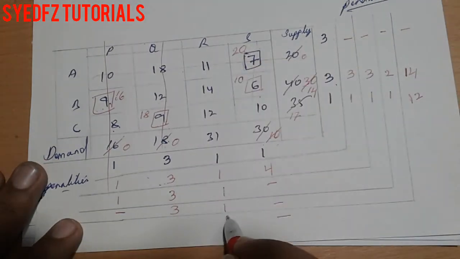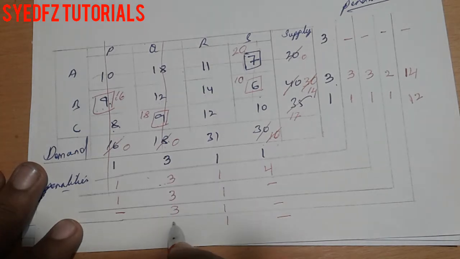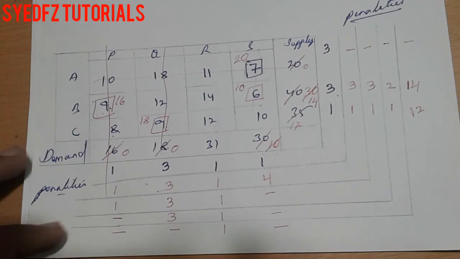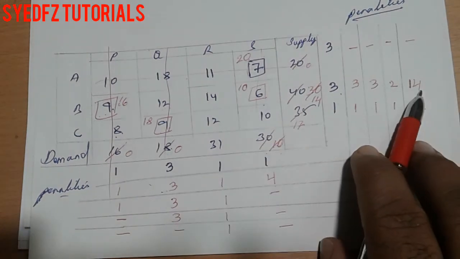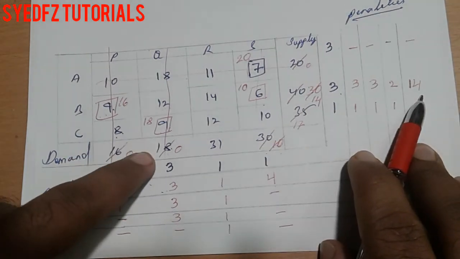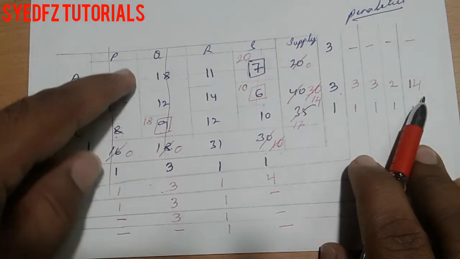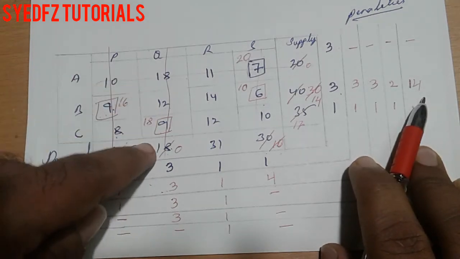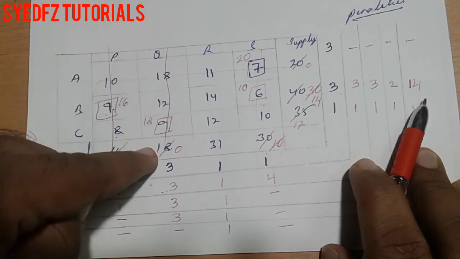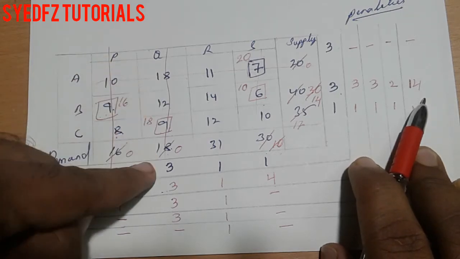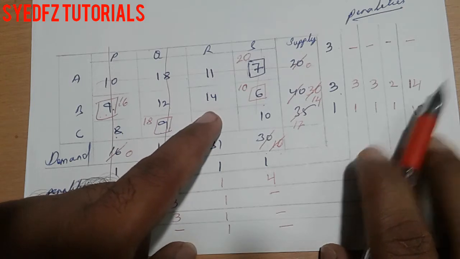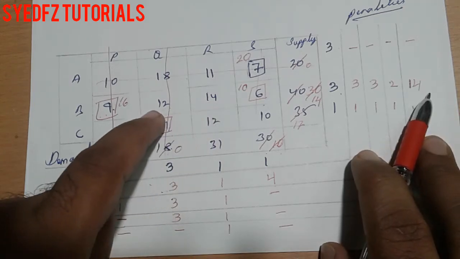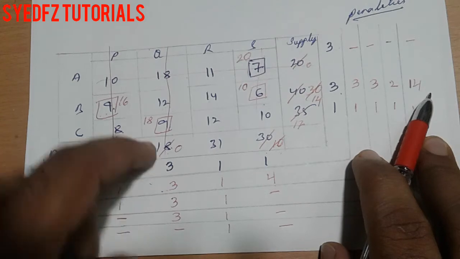There is a difference 1. This one is over. This one is also over. Why I have taken 14: this whole demand is over. If I didn't strike off this one, we would see both differences. Then if this is the highest, we would allocate this one, but there is no demand, that's why I have already cut.